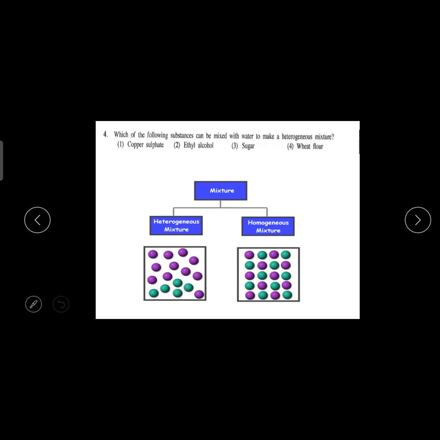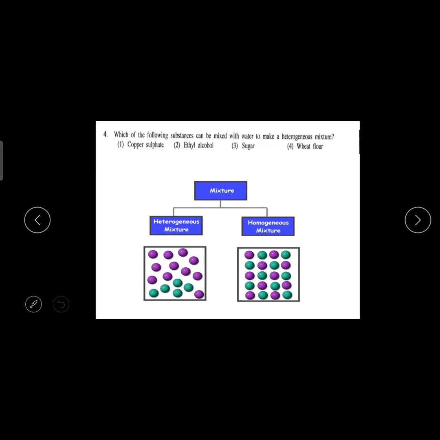Then the next one is sugar. Sugar also dissolves well. Glucose is covalent, but it dissolves well in water. But wheat flour, that will also dissolve, but after some time what will happen? At the bottom, it will get precipitated. That means it is not completely dissolving. So it forms a heterogeneous mixture. This is a very simple thing, but you should know the theory behind it.